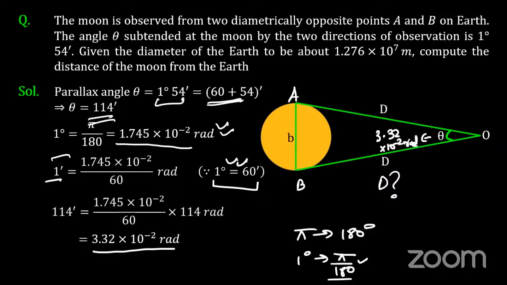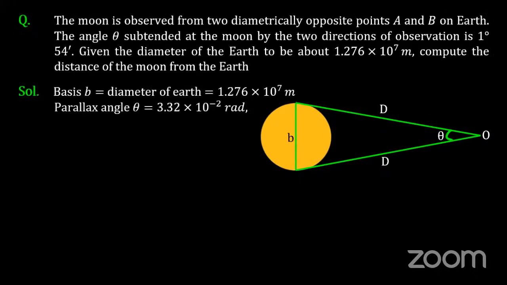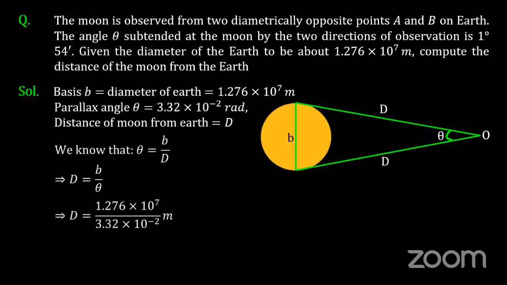Fine. The B value I have is what? The diameter is given, 1.276 × 10⁷ meters. So simply, you have to put in the value. Theta is equal to arc upon radius, theta is equal to this value, 3.32 × 10⁻² radian. B is given as 1.276 × 10⁷ meter. D you can find out easily, so you'll get the answer equal to this. This looks like an arc, which is not tilted. D is basically the distance of the moon from the planet.